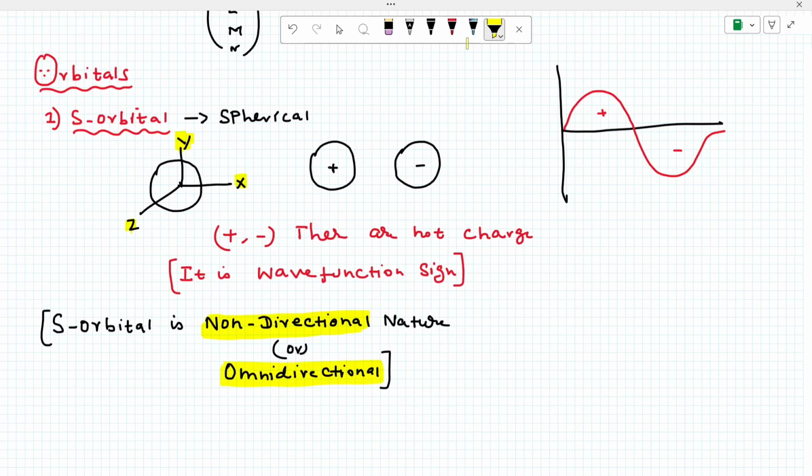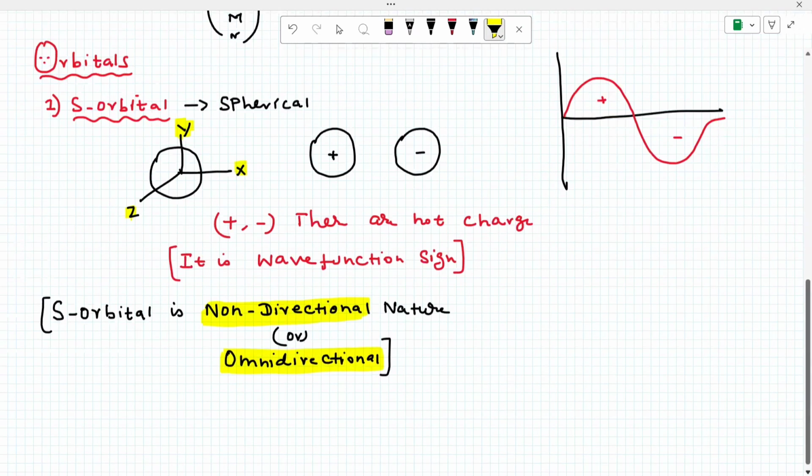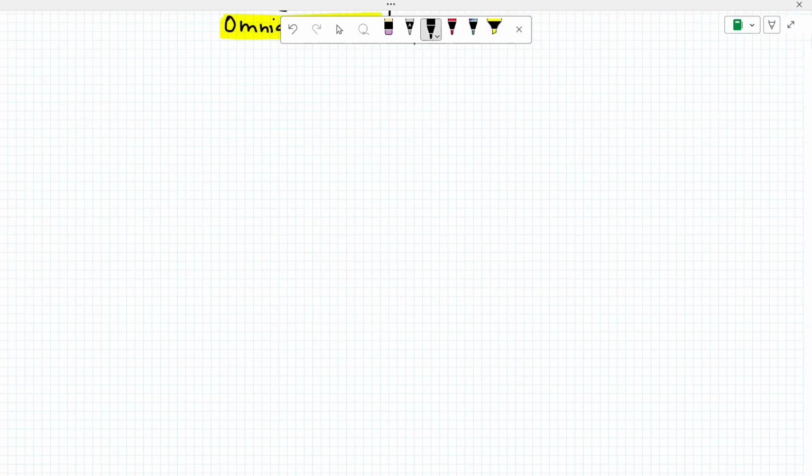Okay, let's go with the p orbitals. Now, the second one, p orbitals. What is the shape of a p orbital? Any idea, students? What is the shape of p orbitals? Okay, I will give three shapes. You tell me which is the correct one.